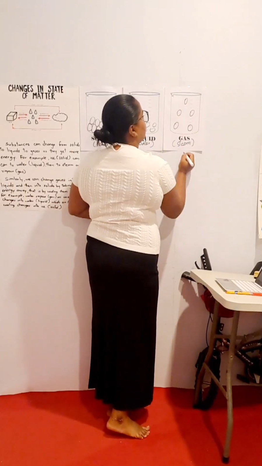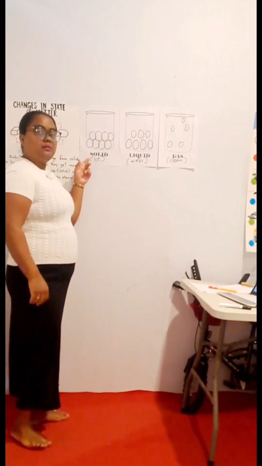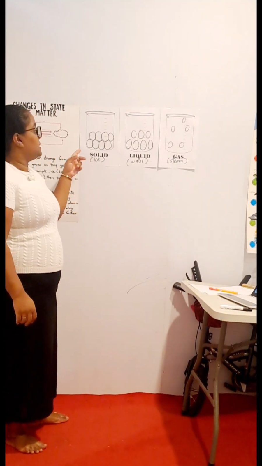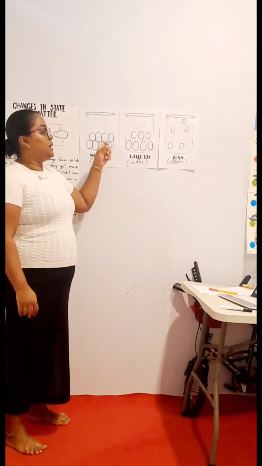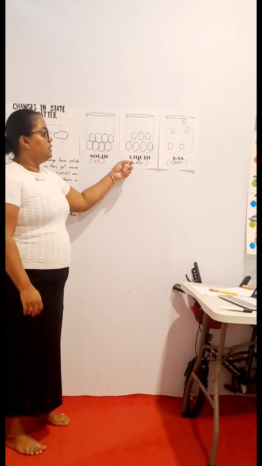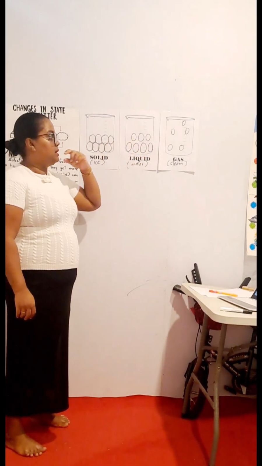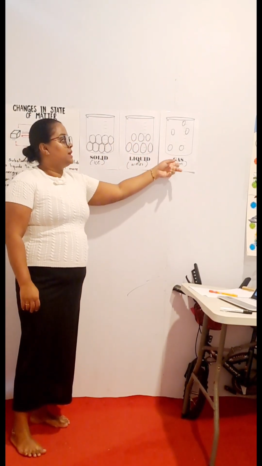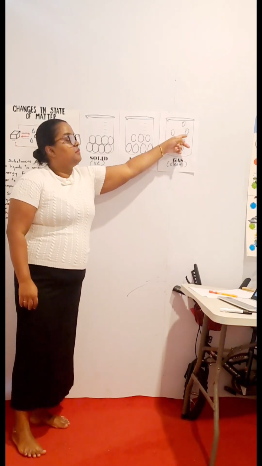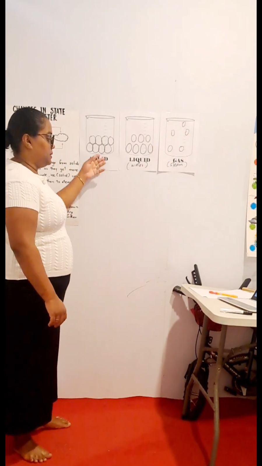So this is how the particles are arranged in the three states. In a solid, the particles are tightly packed together. In a liquid, the particles are a bit far apart, they vibrate. And in a gas, the particles are further apart.